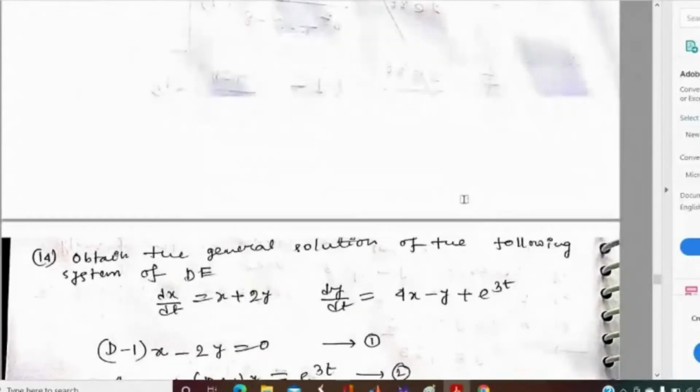You will get the same answer. You can try and you will see that you will get the same answer. Okay, so let's solve the next problem.